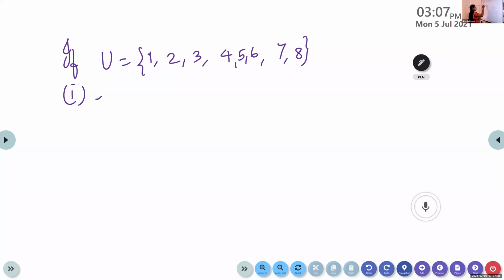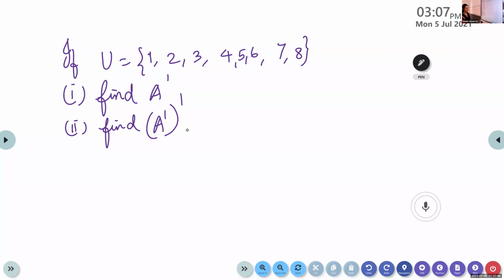First one, find A dash. Second one, find A dash the whole dash.